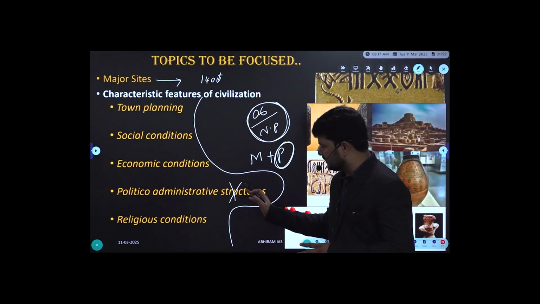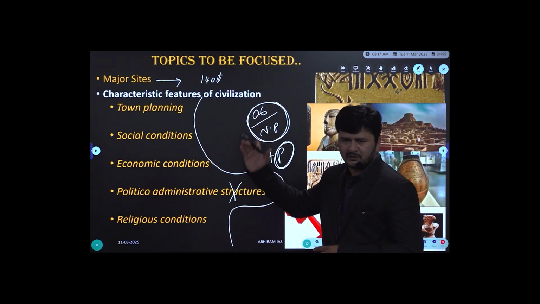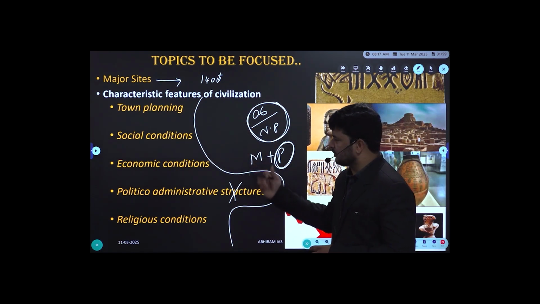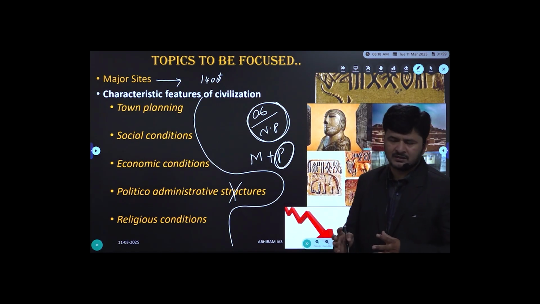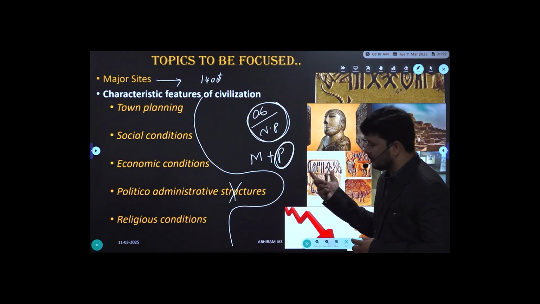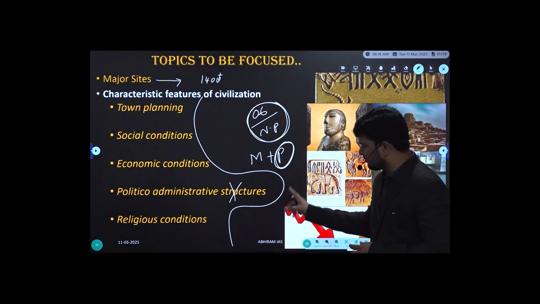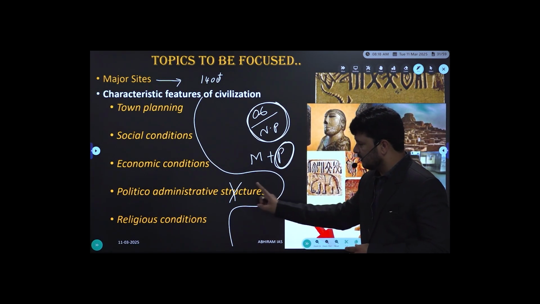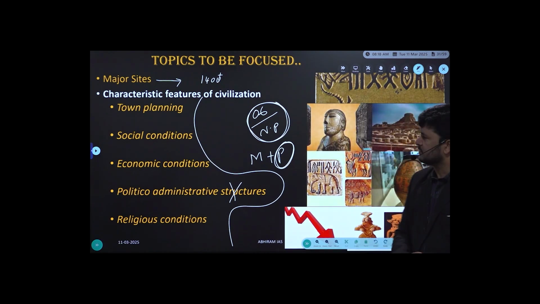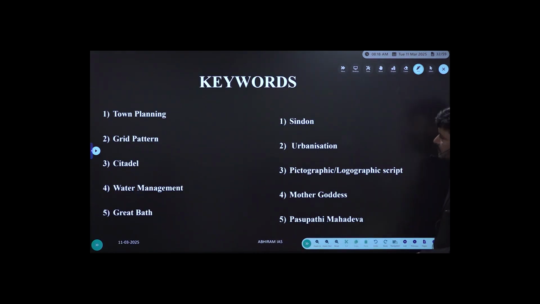But we found a question not in civil services but in groups, where we have opinions. Say, for example, D.D. Kosambi says something, R.S. Sharma says something, even Romila Thapar says something. You don't need to go deep, but keep an idea. And finally, religious institutions. So with this background, keywords.